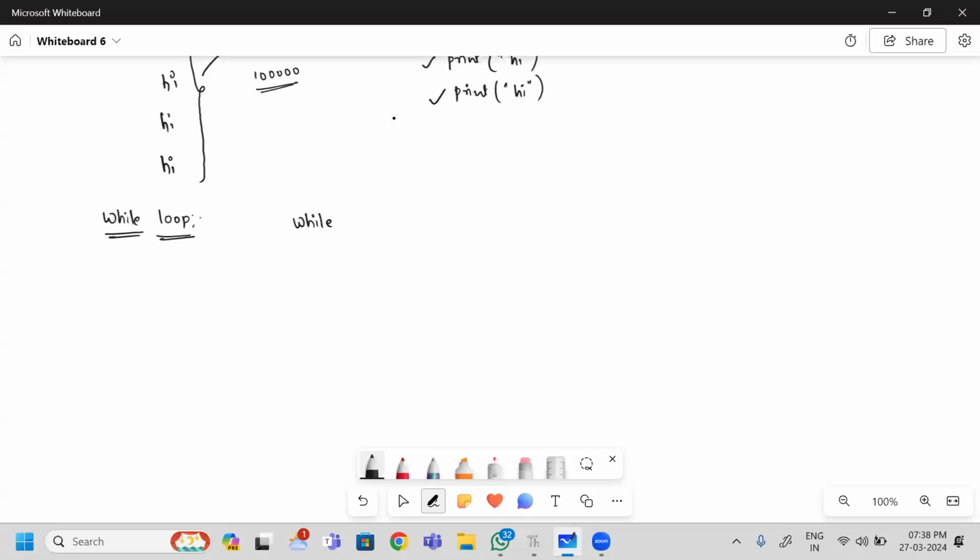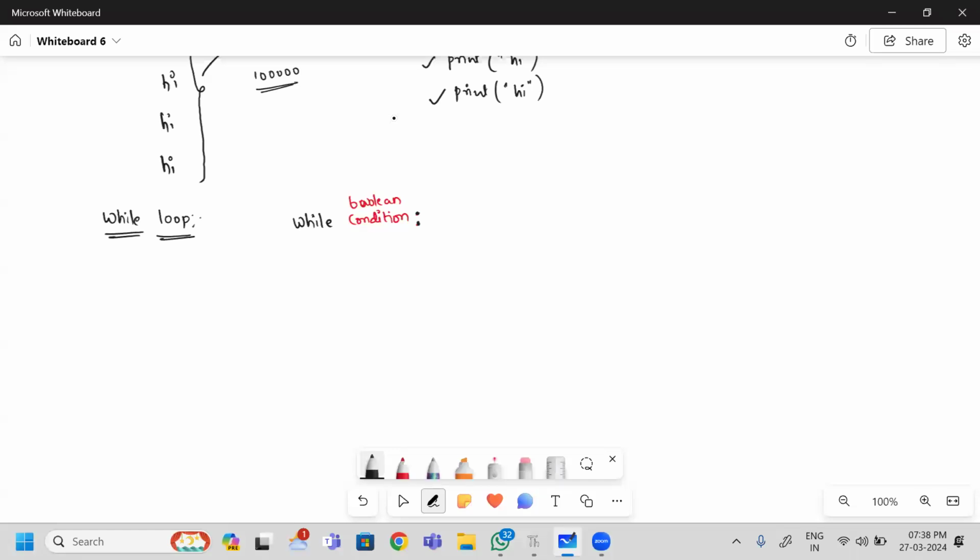First I will write while, followed by one condition. This condition must be a Boolean condition, meaning we are expecting the result true or false. Once it is completed, I terminate this using the colon.